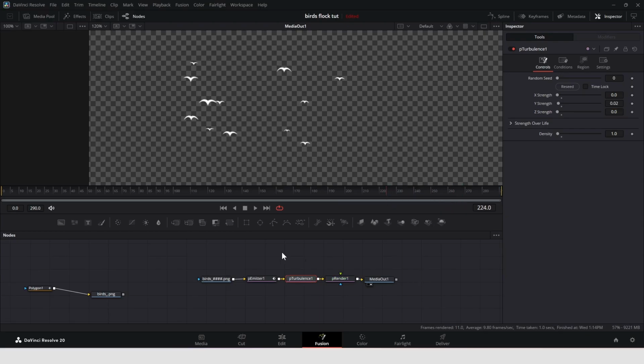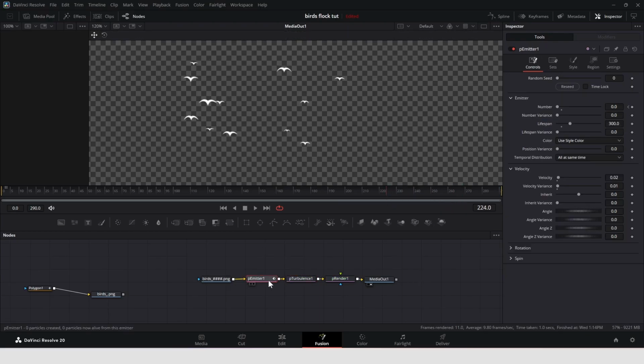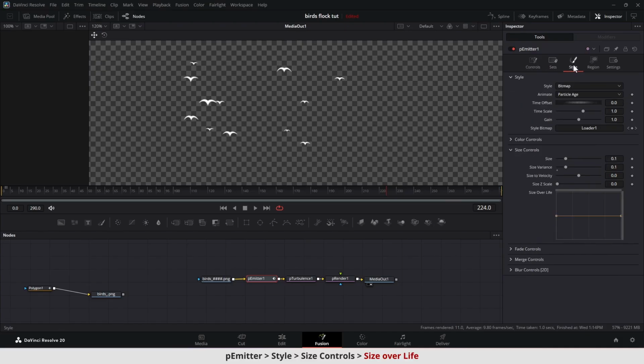Let's say you want the birds to fly off into the distance and slowly disappear. Head over to the Size over Life option. Adjust the curve to determine the size of the birds over time, and just play the animation. No extra keying required.